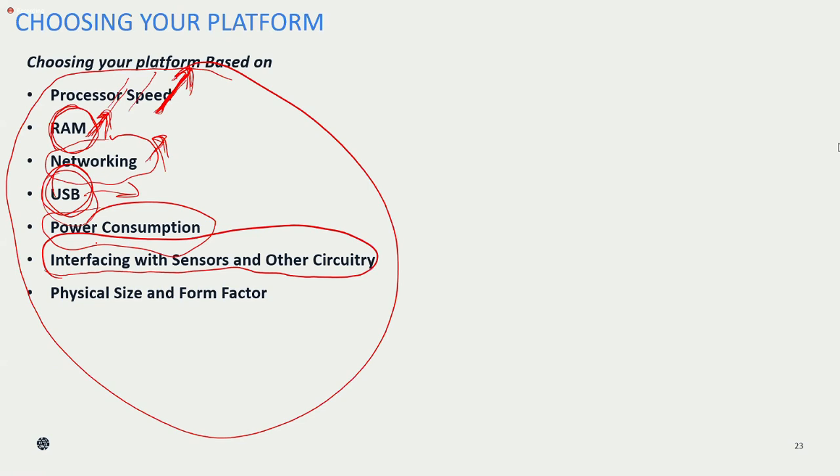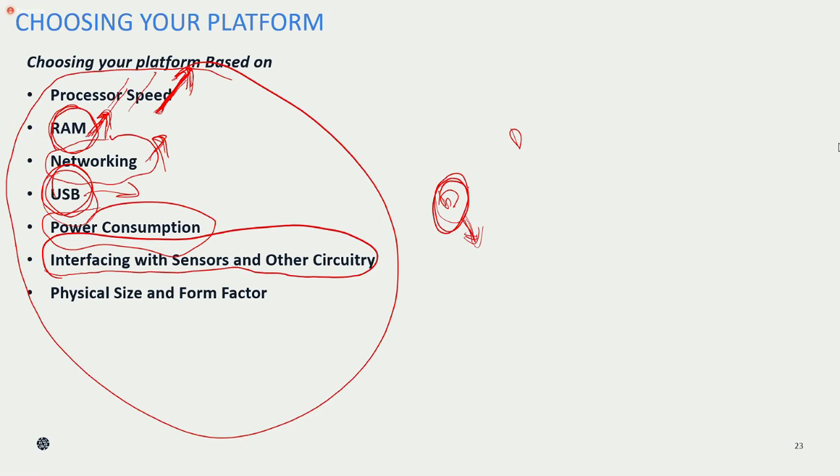Let us consider IoT means what, as we discussed, it is interaction between device to device. Whatever device you are trying to buy, whether it is sensing the sensor information or not, whether it is interfacing or connecting to the sensor or not.